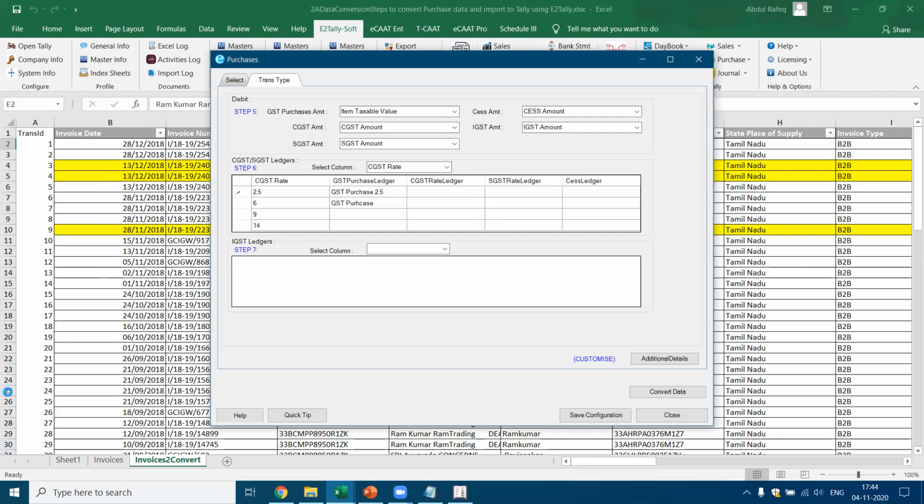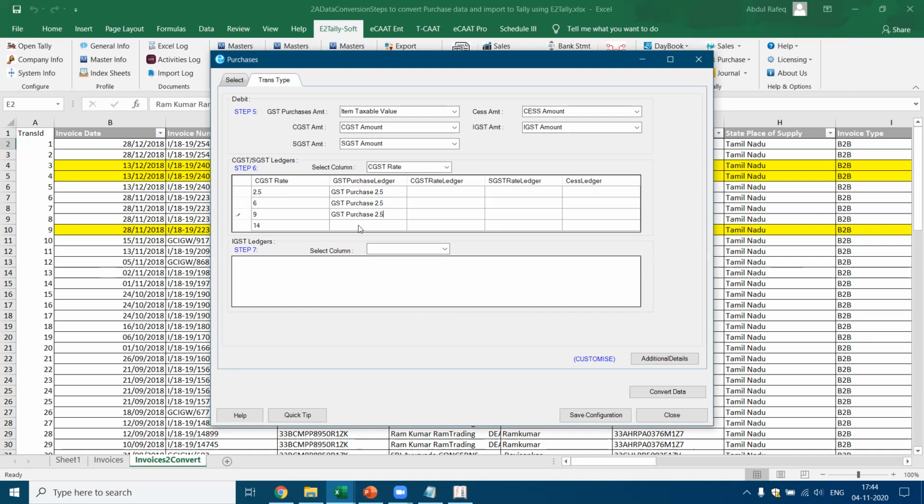Right. So here, I'm going to change this to 6. No, this was 2.5, right? And this is GST purchase. Let me copy this. I copy this here just to save time. Okay, I'm just going to keep it here.